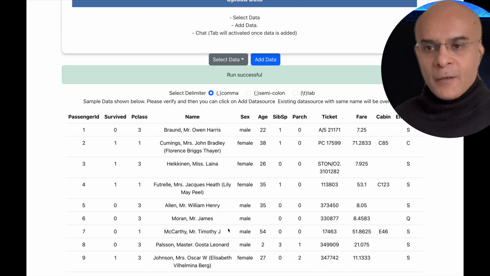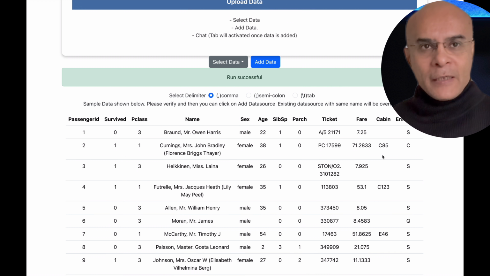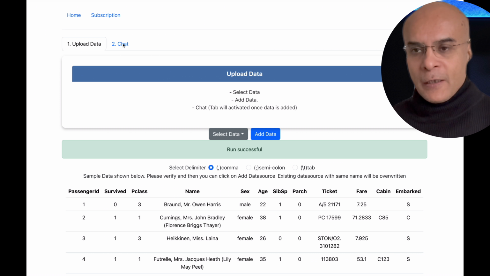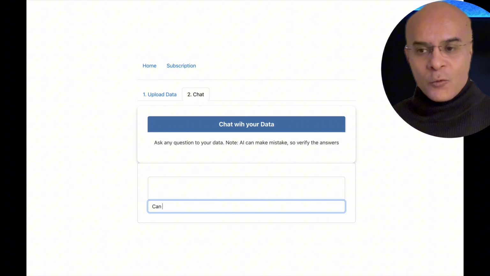So let us look at the data. Here we have data which is related to the Titanic passengers. It has the details of the passenger as well as the information if the passenger survived or not. And let us start chatting with this data. So the first question we can ask the agent is to give information on the total number of passengers who survived.